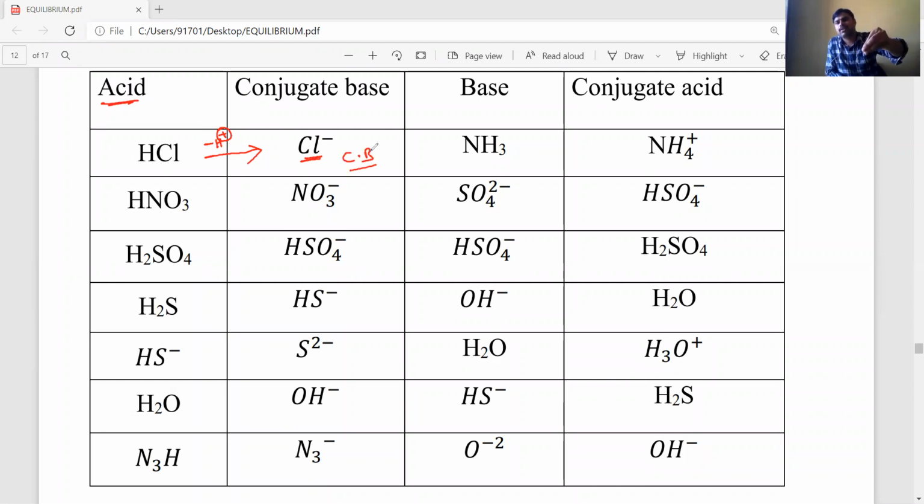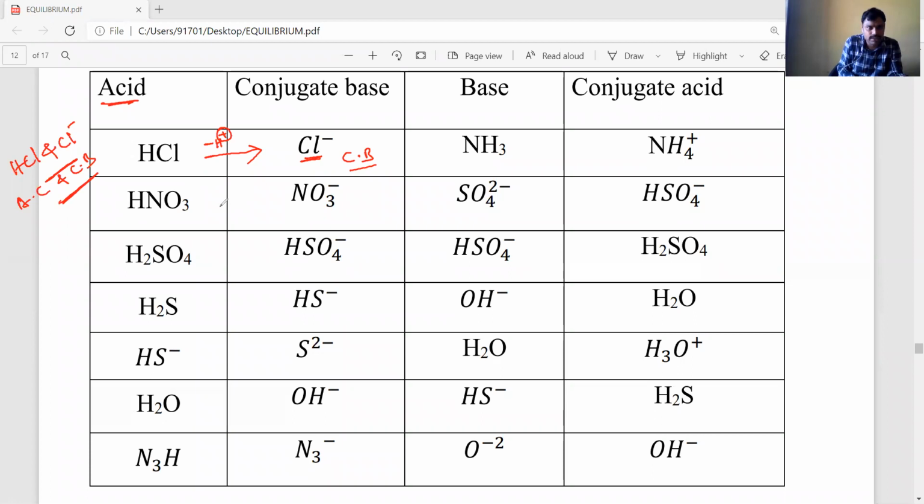An acid loses one proton to give its conjugate base, and a base accepts one proton to give the corresponding conjugate acid. So those acid and base differ by one proton. Such pairs are called conjugate acid base pairs. For example, HCl and Cl minus both differ by one proton. That's why they are called a conjugate acid and conjugate base pair.